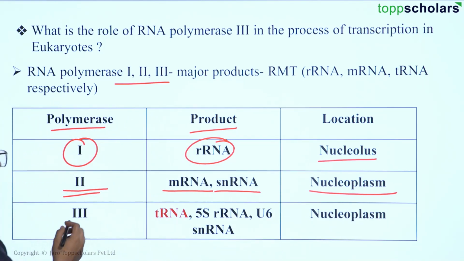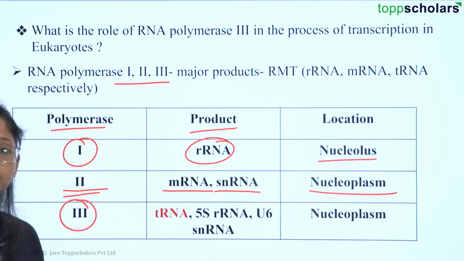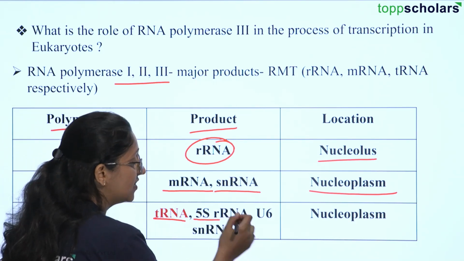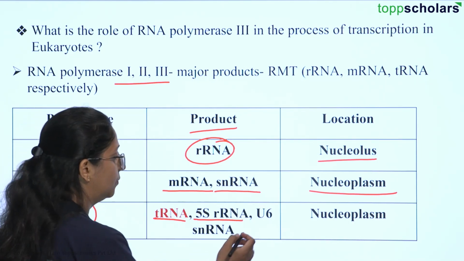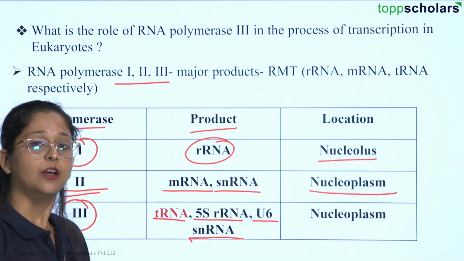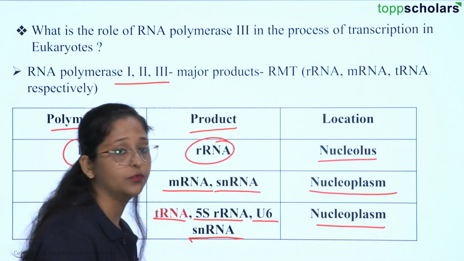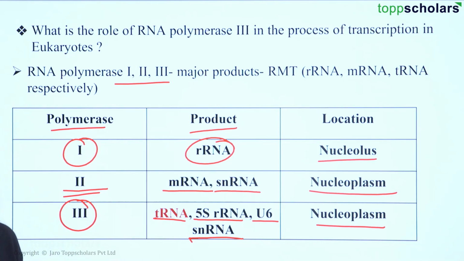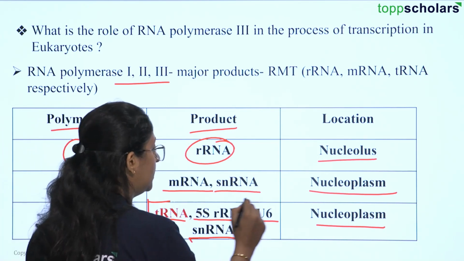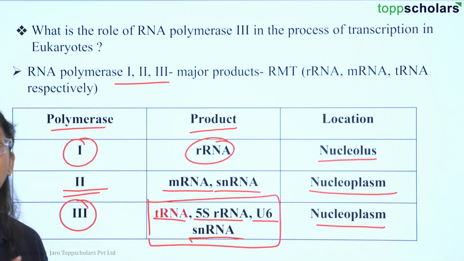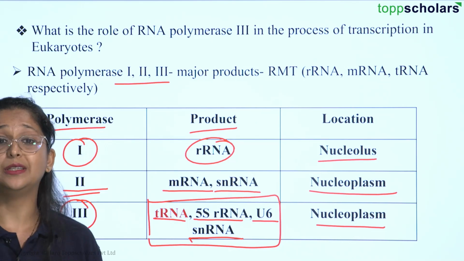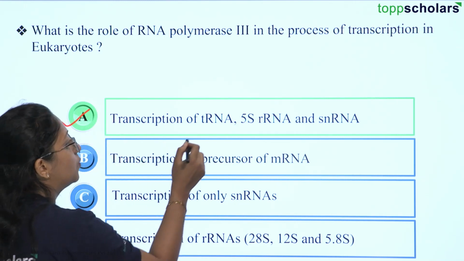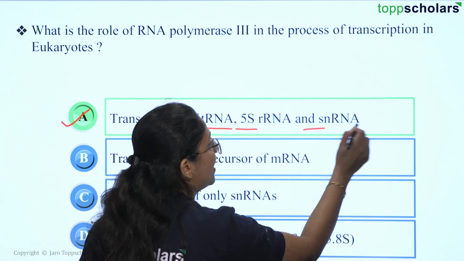Whereas RNA polymerase type 3 is used in the process of transcription to produce tRNA, 5S rRNA, that is ribosomal RNA, U6 and snRNA, which also happens in the nucleoplasm of the cell. So in the question we have been asked about the role of RNA polymerase 3 in the process of transcription. All of these RNAs will be produced with the help of RNA polymerase 3 in the nucleoplasm of the cell. So here the correct answer would be option A, that is transcription of tRNA, 5S rRNA and snRNA.